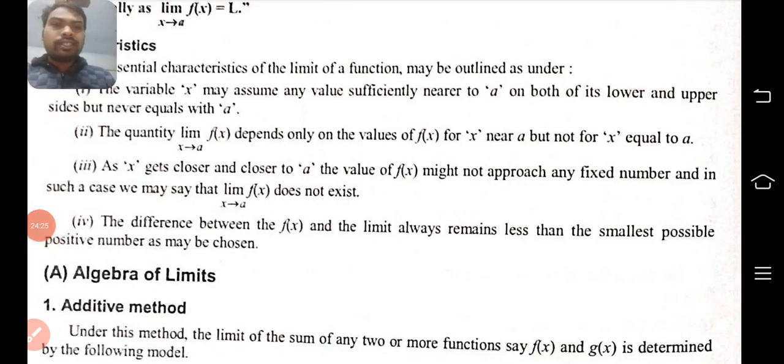Here, the third characteristic is that as x gets closer and closer to a, the value of f(x) might not approach any fixed number, and in such a case we must say that the limit does not exist.